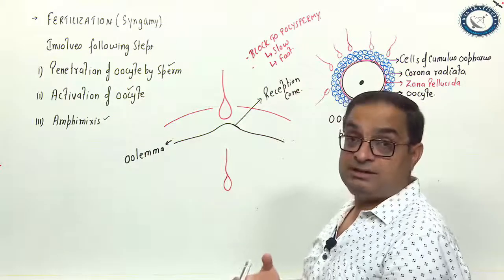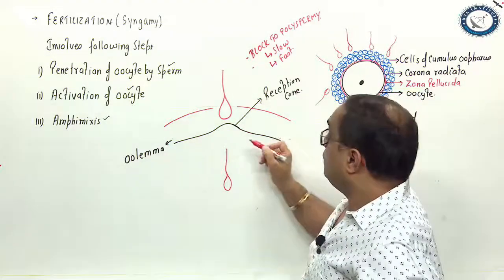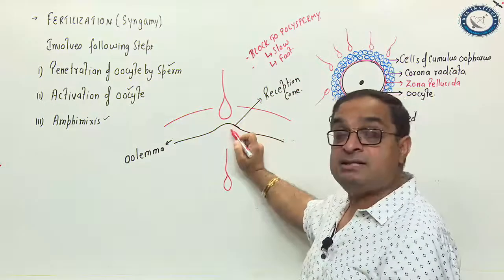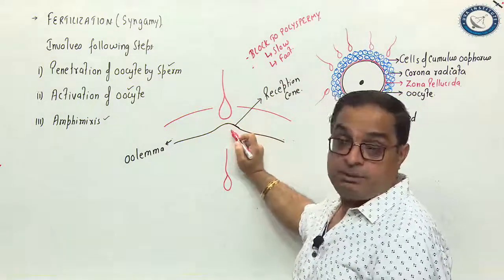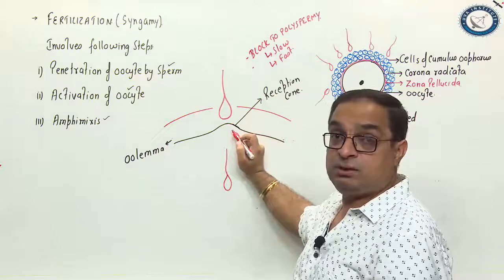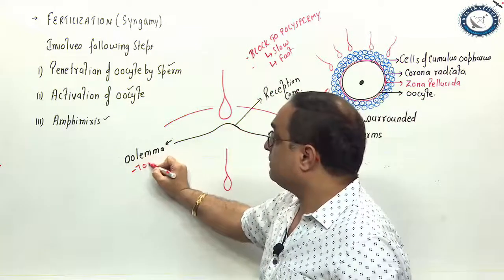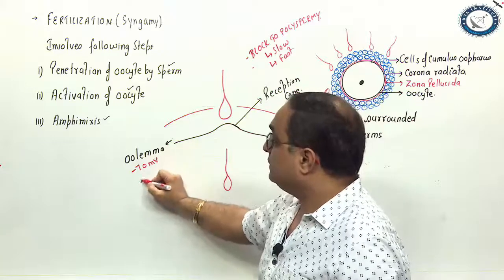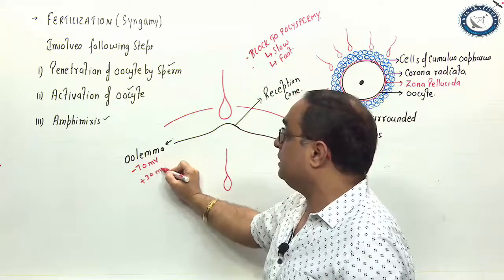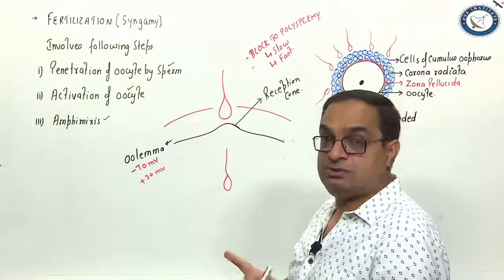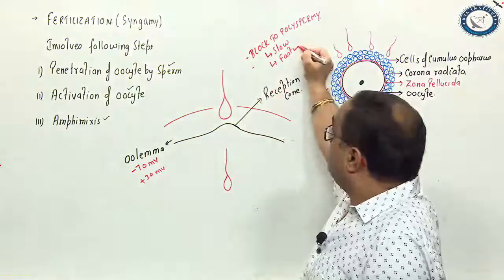There is depolarization, right? It is brought about by a change in membrane potential of the oolemma from minus 70 millivolts before sperm entry to plus 30 millivolts after the sperm entry. New sperms cannot enter at this changed potential. That is the fast block to polyspermy.